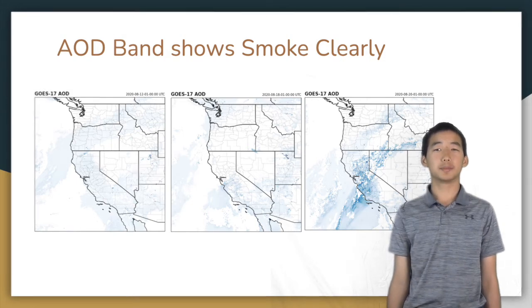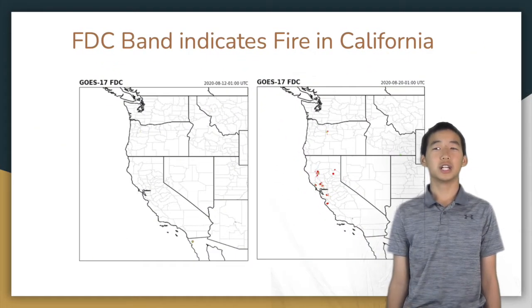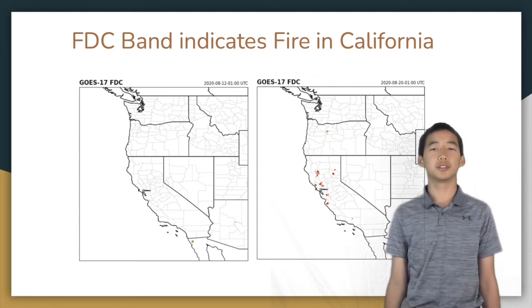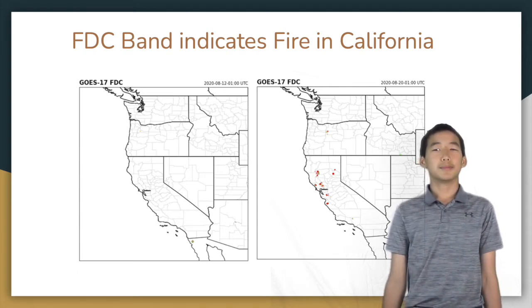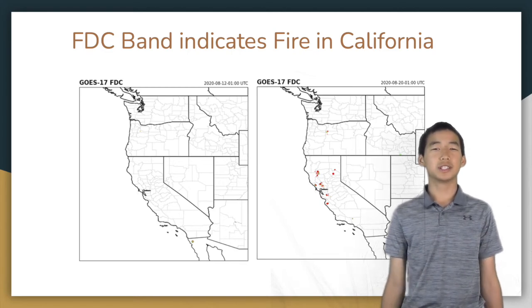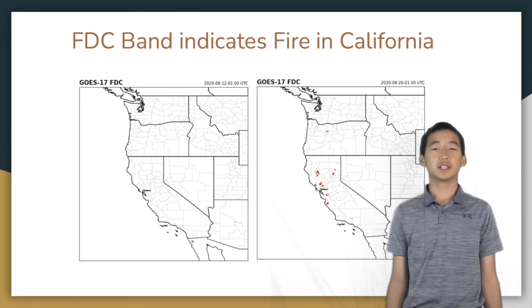Furthermore, to actually spot the presence of fires, we use FDC, also called Fire Detection and Characterization, which specializes in detecting fires. In the first image, 1 week before the fire on August 12th, there is no fire. But in the second image on August 20th, there are lots of red dots indicating the presence of wildfires. The data clearly shows that the FDC band is effective at detecting wildfires.